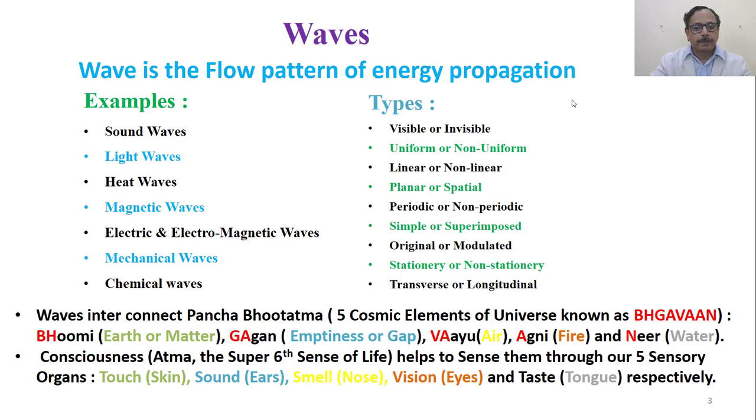Skin helps to feel touch. Ears help us to understand or listen to sounds. We have the nose to smell, eyes to see, vision, and tongue to taste. These are the 5 sensory organs which we have.